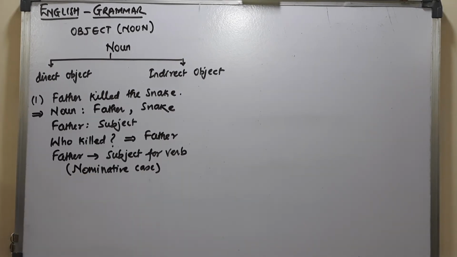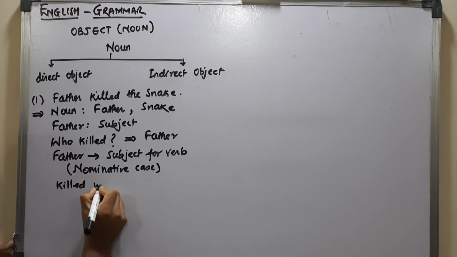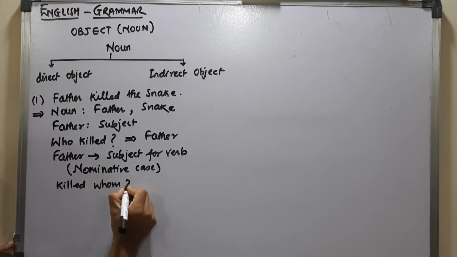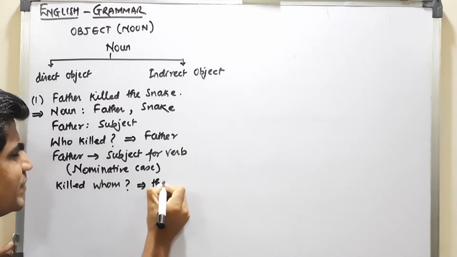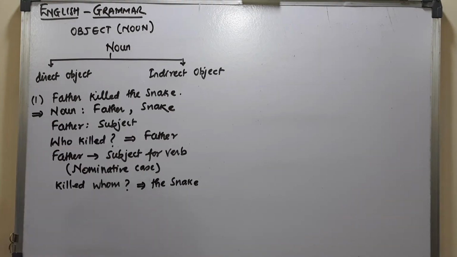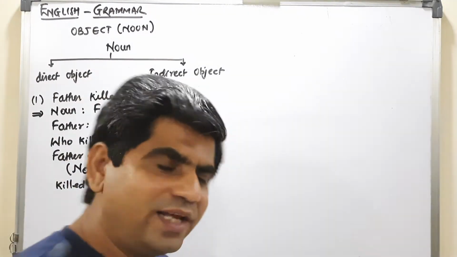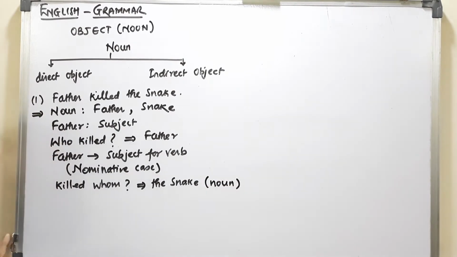Okay. Now I will ask one more question. Father killed the snake. So I will ask, killed whom? Right? Killed whom? So what do I get? The answer, the snake. Now I will talk about this also later on. When I ask killed whom, I get a noun only. It is a noun, right?